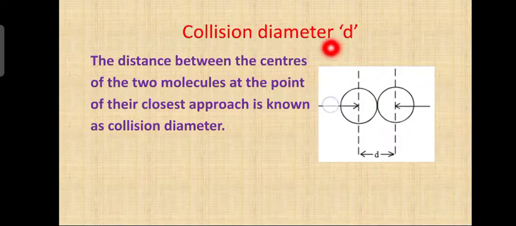Now, how to put it in one definition? Distance between the centers of two molecules at the point of their closest approach is known as collision diameter. You can see the centers of the two molecules at the point of their closest approach. This is the closest approach because they should touch each other. Closest approach means the two molecules should touch each other, not overlapping, touching each other. So, it is the distance between the centers of two molecules at the point of their closest approach, and it is known as collision diameter. What is the symbol? Small d. Okay. Next line.